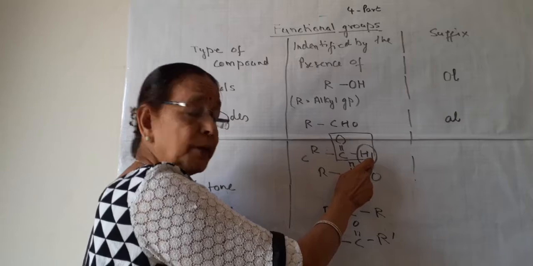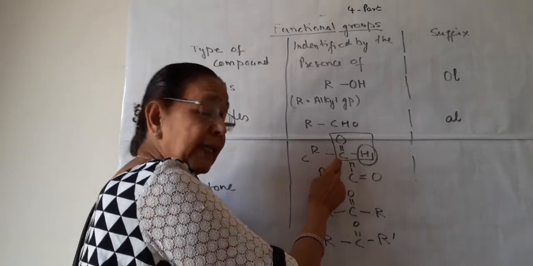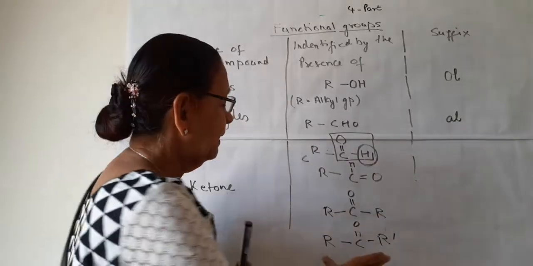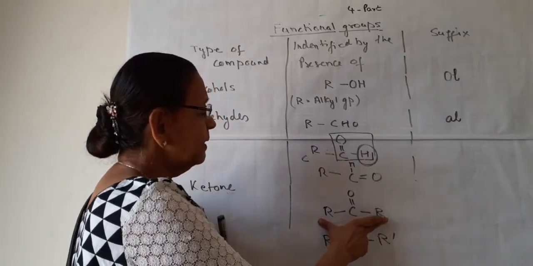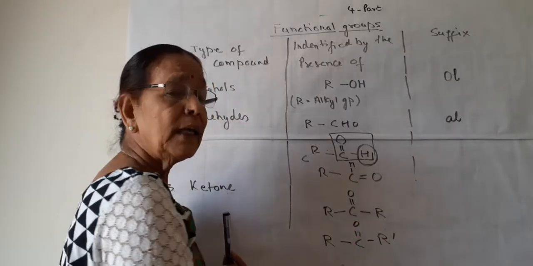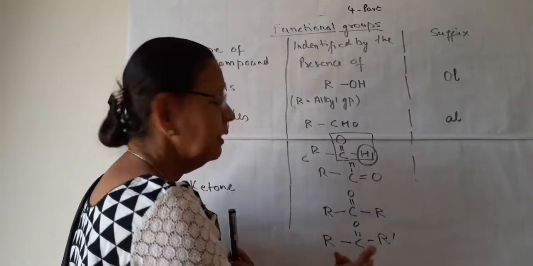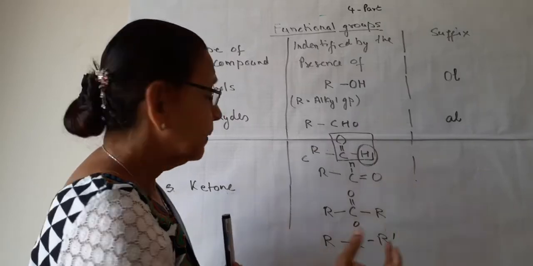If on one side hydrogen and on the other side a carbon chain is present, then it is an aldehyde. If carbon is present on both sides, then it is a ketone. And these two carbon chains may be the same, then they are known as symmetrical ketones, and if they are different, they are known as non-symmetrical or asymmetrical ketones.